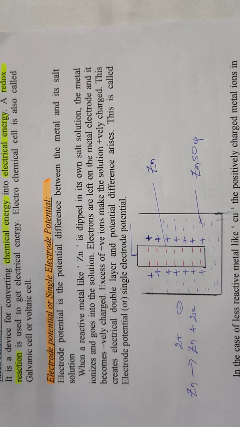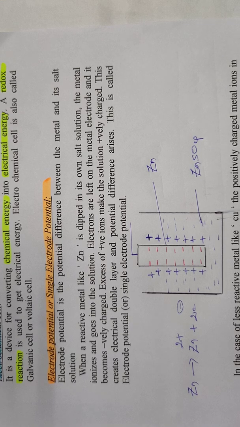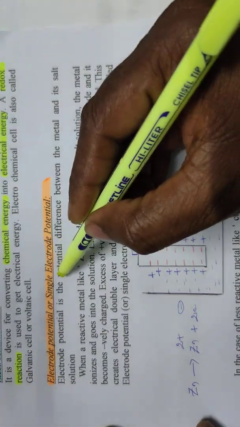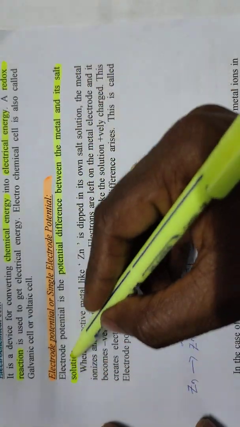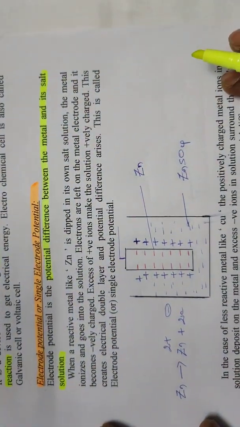For potassium, it should be dipped in its own salt solution like KCl. So what is electrode potential? Electrode potential is the potential difference between the metal and its salt solution.